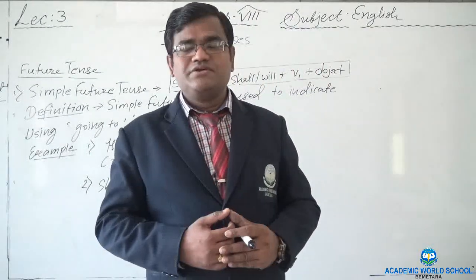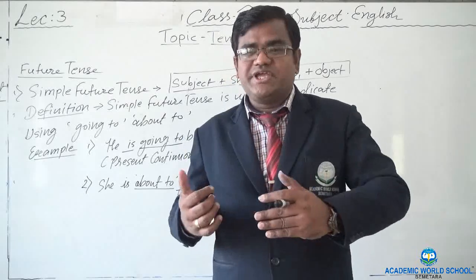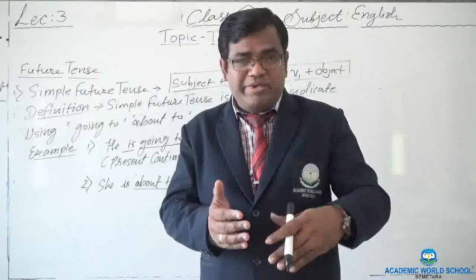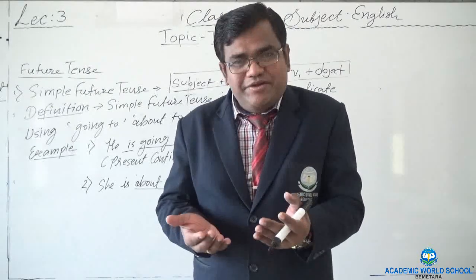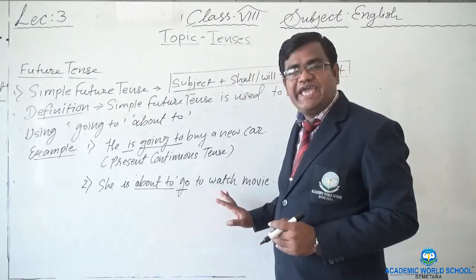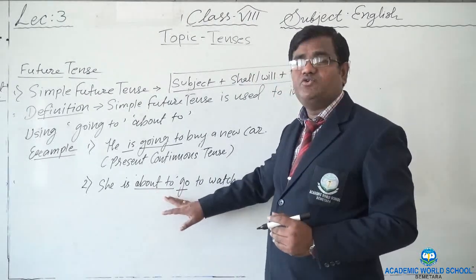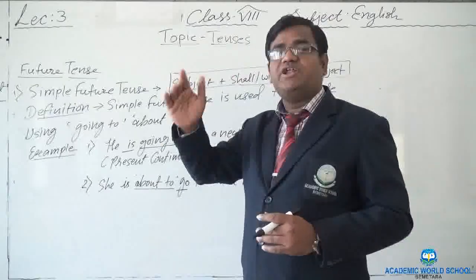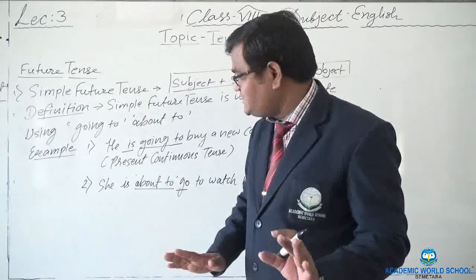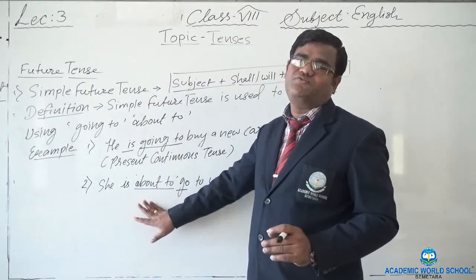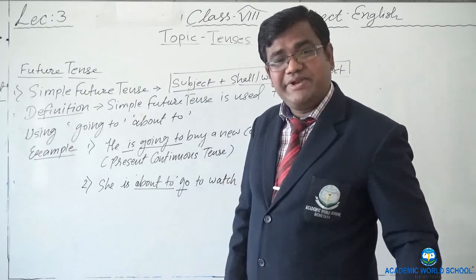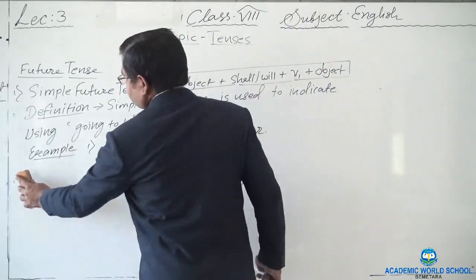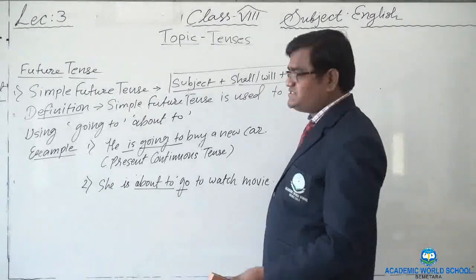Somebody called you, are you free now? Then you can say I am about to go to bath. About to go to bath means I did not go, but next moment will be going to take bath only. So next plan of action can be told by using the word about to for the near future. But going to, it may be for the years to come, or it may be moments to come even, right? So here going to and about to, do not forget the use, right? In simple present tense also sometimes we had used for the fixed timetable. Okay, now let's see. Please note down these all important points, right?